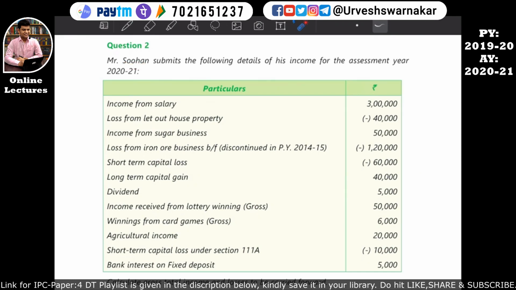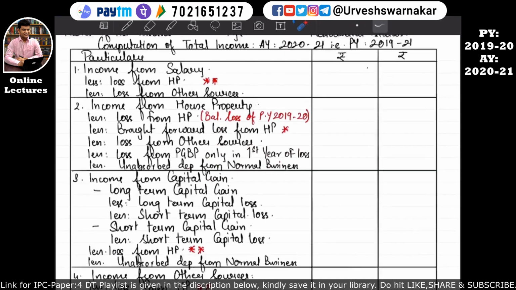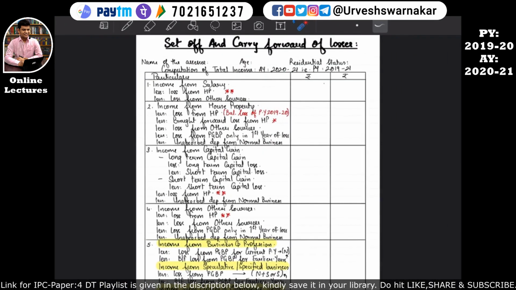Okay, and what is the question asking us to do? The question is asking us to calculate gross total income and the losses to be carried forward. So basically the question is asking us two things, that is we need to calculate gross total income as well as we need to calculate the losses to be carried forward. I hope this is quite clear. So in the format book what you have seen is the format of setting off the losses against the income, against the different heads of income.